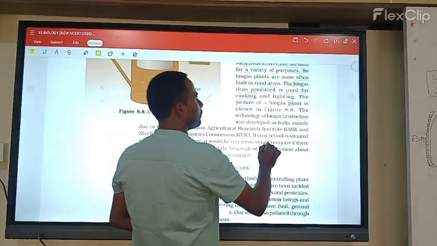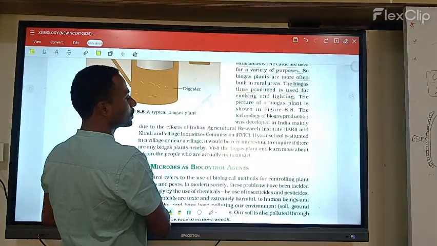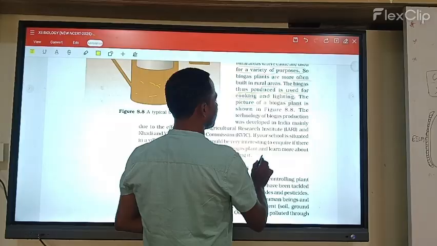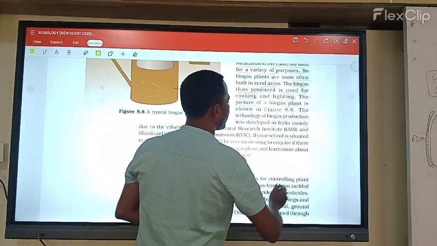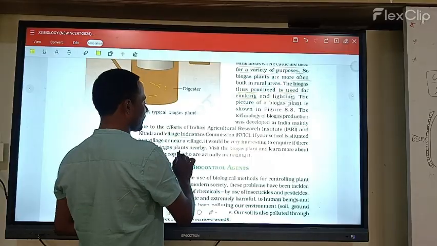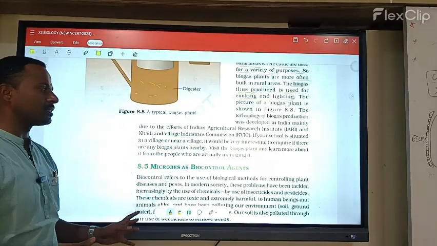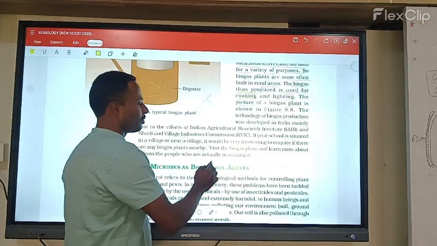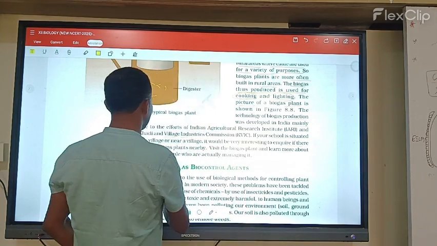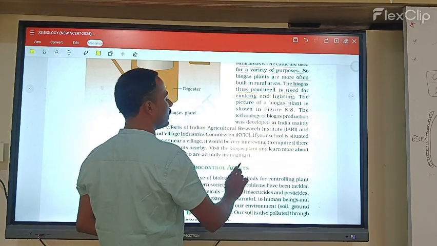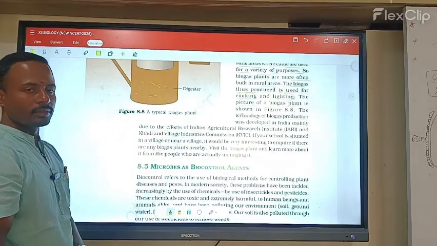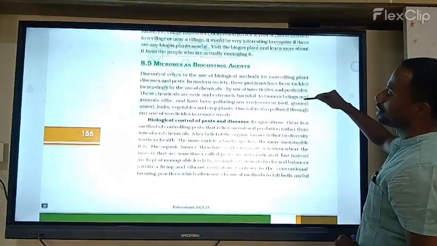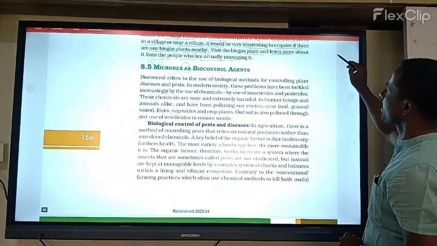Next, if there are schools situated in villages nearby, it would be interesting to inquire whether there is a biogas plant nearby. Once you observe that there are any nearby biogas plants, visit the biogas plant and learn more from the people who are actually managing it. Who is using it, how do they use it? Once you see it, you get more information.